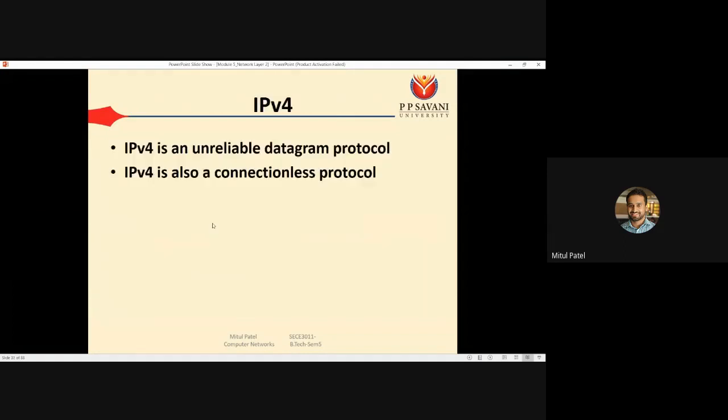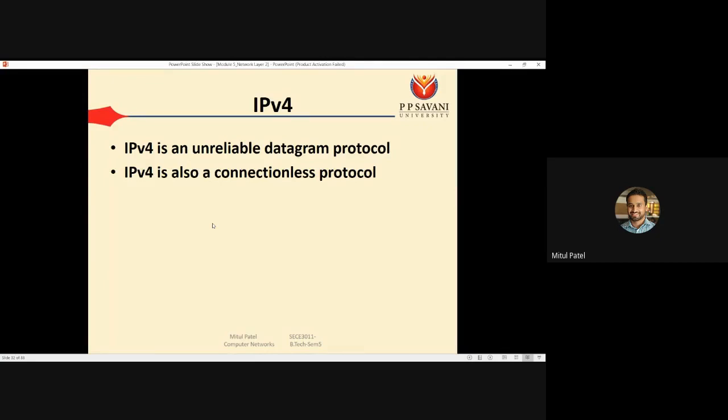So IPv4 is an unreliable datagram protocol. Unreliable means there is no guaranteed delivery of the data. We send the data, but we can't be sure that it will reach the destination. Your data may be corrupted, it may be lost, or you may not get the acknowledgement of the receipt of the data.